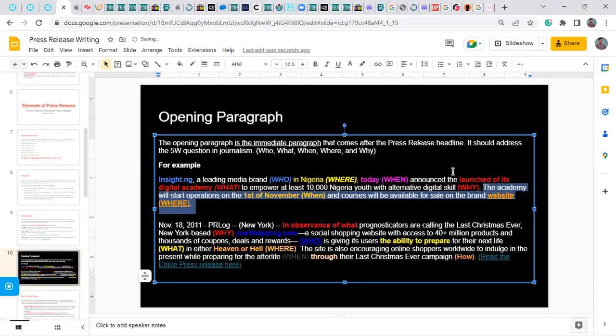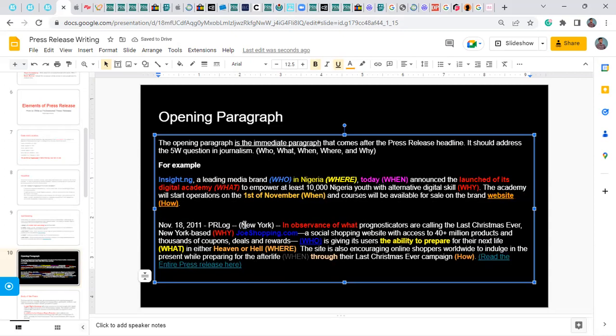Meanwhile, you notice that I deleted something, and that is because it can actually be a lot easier. The academy will start operations on the 1st of November. That's when it will start, and will be available for sale on the brand website. Yeah. Now, many people will tag this particular extra line as the outro.